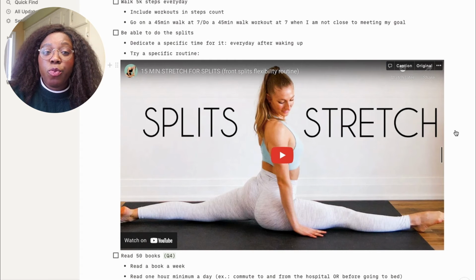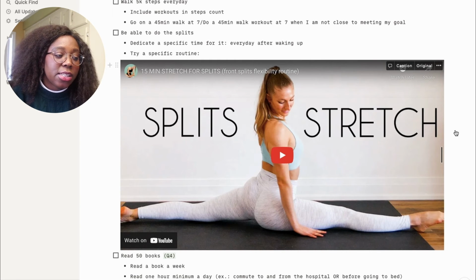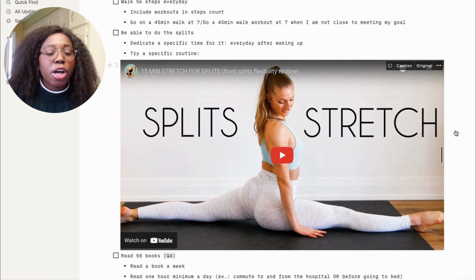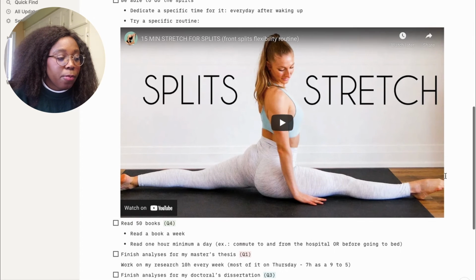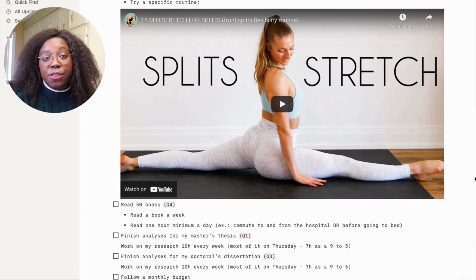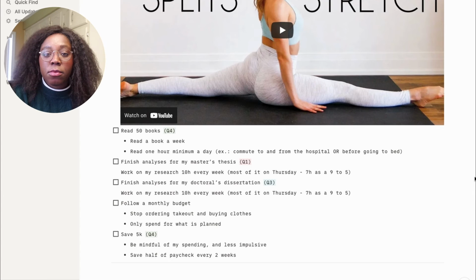My next goal, as I mentioned, was to be able to do the split. Once again, the way to achieve it is to dedicate a specific time to practice my splits. I think I'm going to do that every day after I wake up because it's a nice stretch in the morning, and because I cannot have an hour in the morning to just get ready for the day and go to work. Because I shower at night, I will start showering at night now. I don't have to do really anything. So I think taking 15 minutes to do split stretching will be great. And I'll follow my fit split routine. I hope it's successful. It looks like a nice stretch, so I'll follow it.